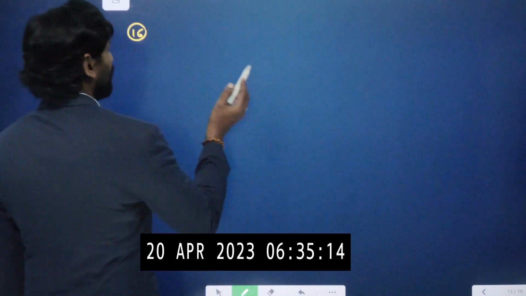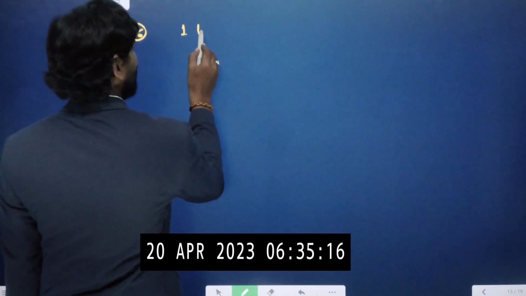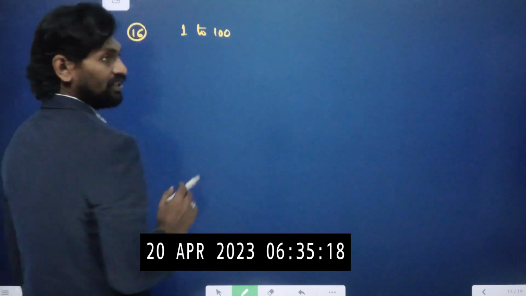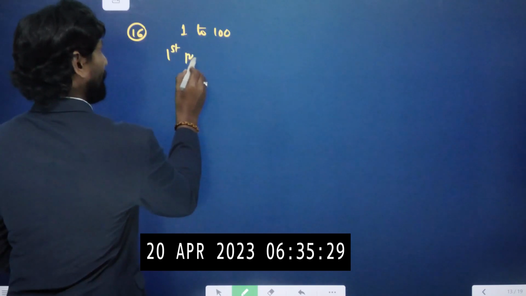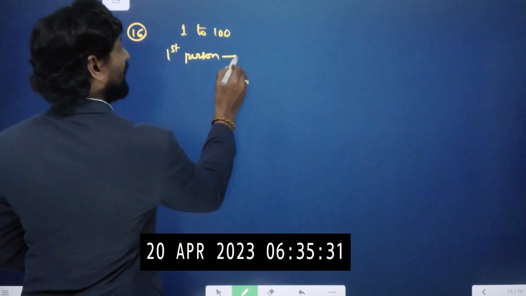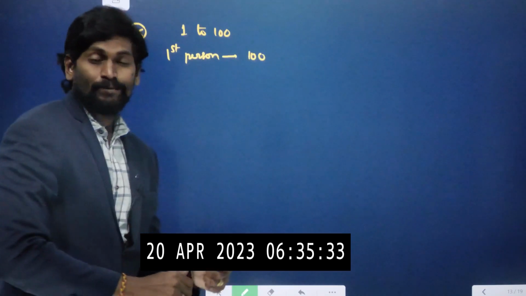So for selecting different numbers, in total how many numbers are there? 1 to 100, that is nothing but 100 numbers. That means the first person is selecting. Chances of the first person selecting a number: 100 chances. The second person also will have 100 chances if they can pick the same numbers.